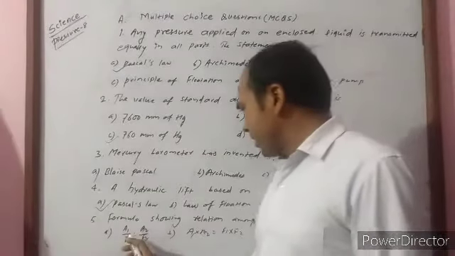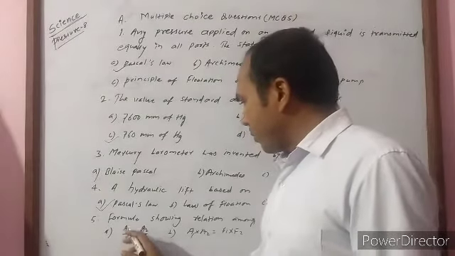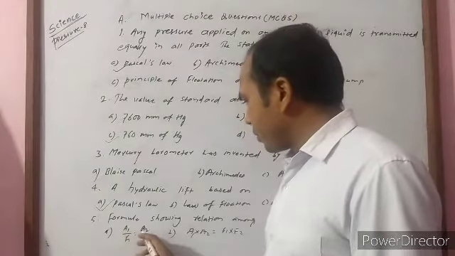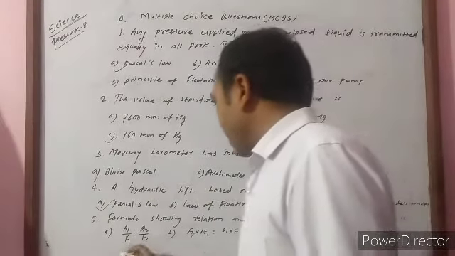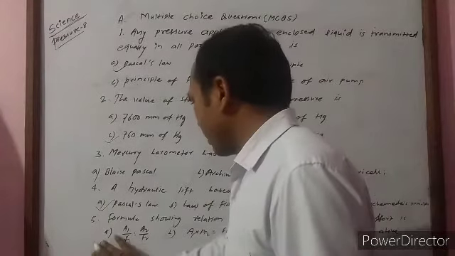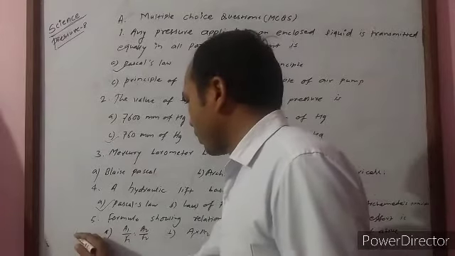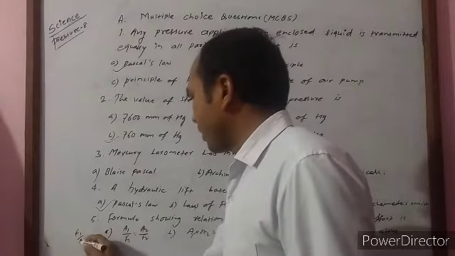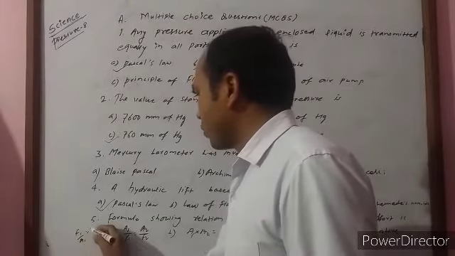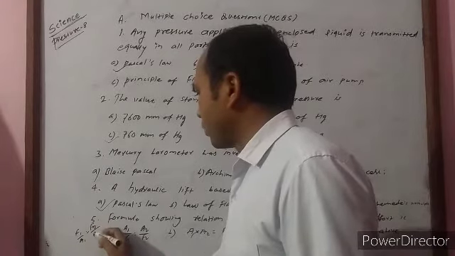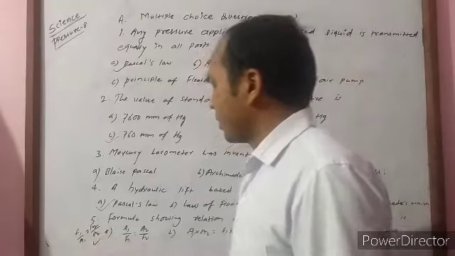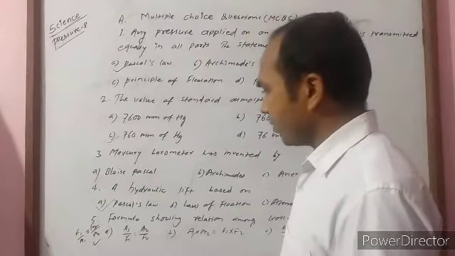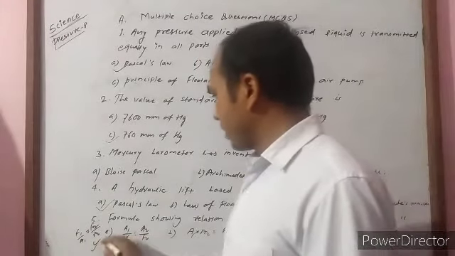Then this relation is correct: A1 by F1 is equal to A2 by F2. Instead of this we can write F1 by A1 is equal to F2 by A2. This one is correct.